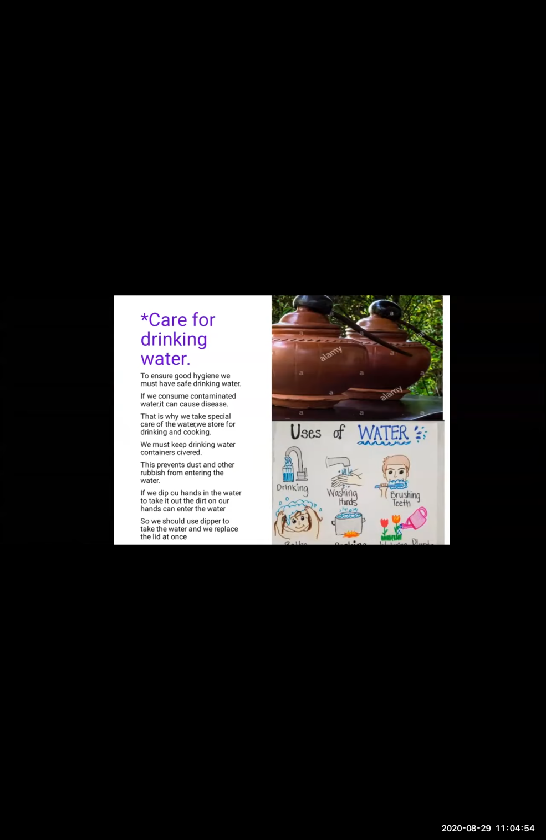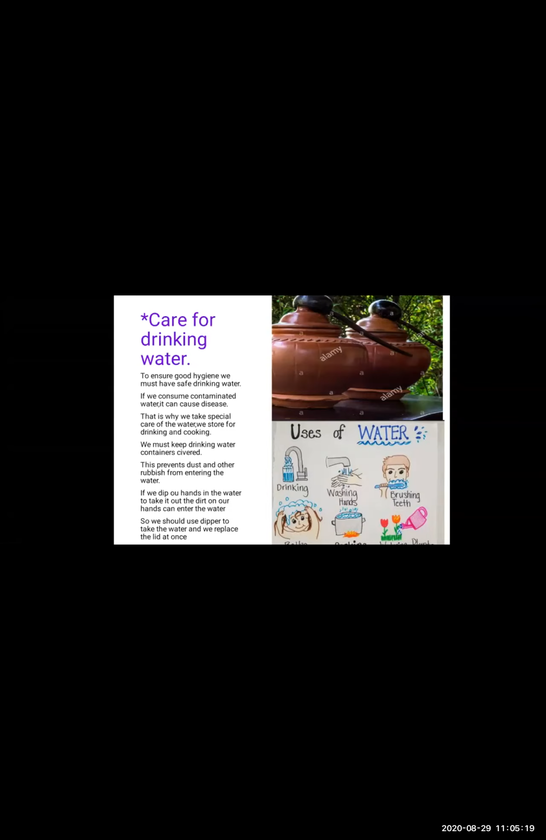Now let us come to the topic care for drinking water. To ensure good hygiene, we must have safe drinking water. To ensure good hygiene means to maintain our body, to maintain our health. It is very important for us to have safe drinking water. We should always use safe drinking water.